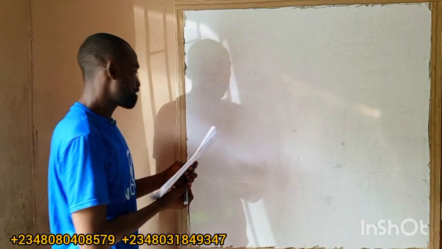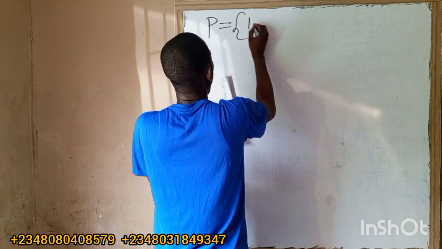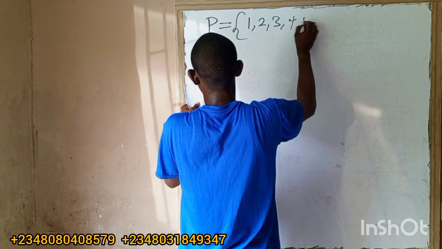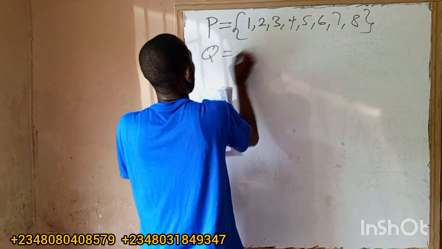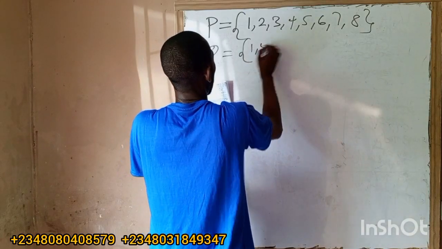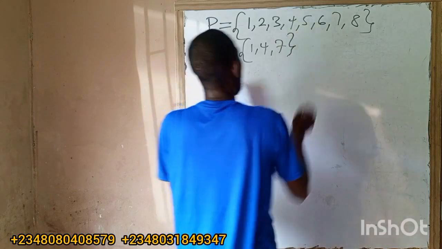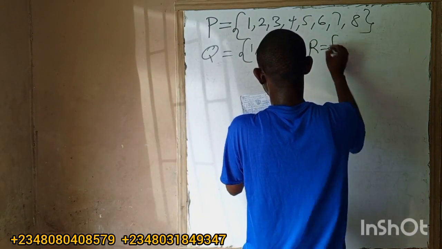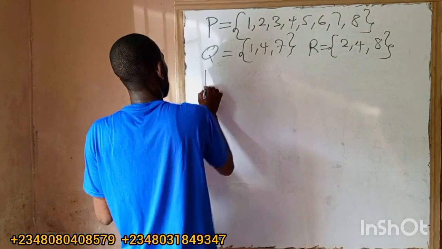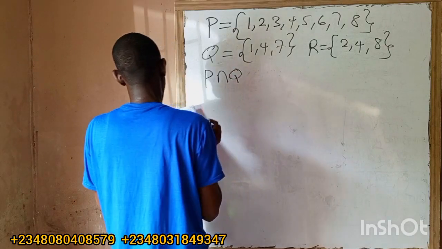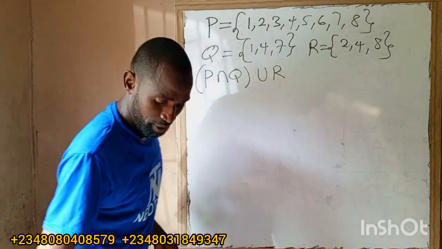So back to our video. I say P is giving us 1, 2, 3, 4, 5, 6, 7, 8. And our Q is giving us 1, 4, 7. Then we now have R. R is giving us 2, 4, 8. We are now asked to find P intersection Q, then your answer union R. Okay? P intersection Q, union R.